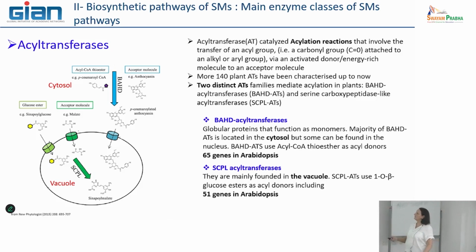Here it's summarized where you can have in the same pathway some BAHD enzymes that are in the cytosol and some SCPL enzymes that are in the vacuole. And what is interesting is that mainly the molecules that are produced this way may have some cytotoxic activity, so they need to be accumulated in a particular organelle.